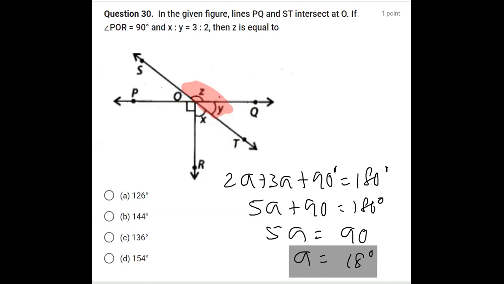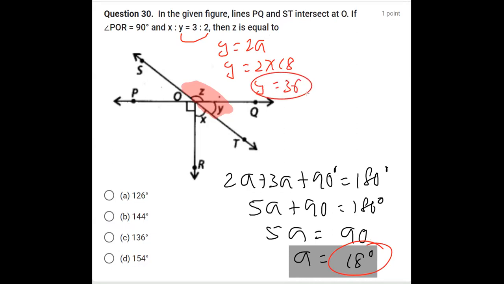So if you know the value of y, we can get the value of z. We have already written y as 2 times a, and we have calculated the value of a as 18 degrees. So 2 into 18, y comes out to be 36. Once we know the value of y, we can find z.